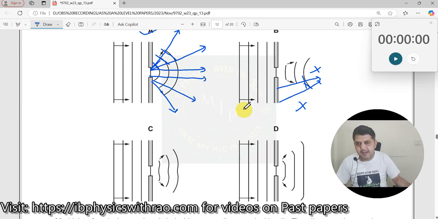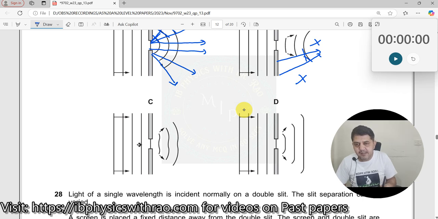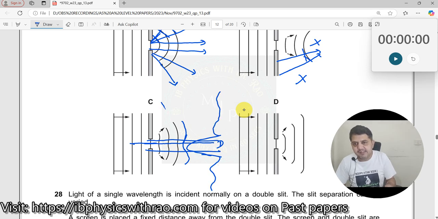Now let us apply the same logic here. Here the rays come in and go like this. You see, there is a constriction here. If I draw the next one, the constriction will elongate like this and go like this. What does the constriction tell you? It tells you that there could be a dark band over here. Is it possible? It will never be possible. Just opposite to the gap you will have a very bright fringe, and after that the bright fringes keep on diminishing. So this is also not possible.